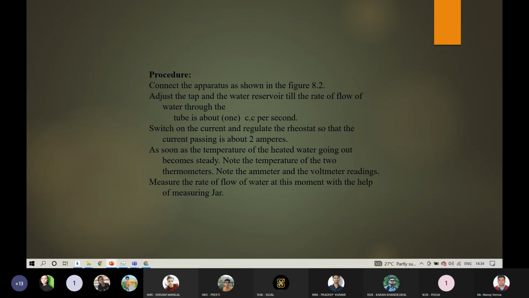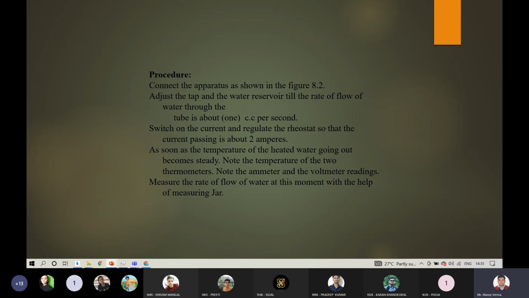After that, switch on the current and regulate the rheostat so that the current passing is about 2 amperes. Either you can adjust the current, or you can adjust the water. You can adjust the potential. That doesn't matter very much. So as soon as the temperature of the heated water going out, the temperature of thermometer T2, becomes steady. It will take some time to get steady.